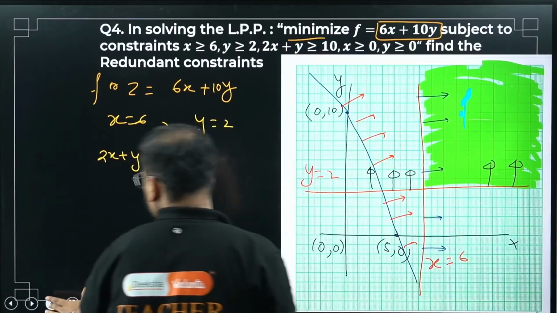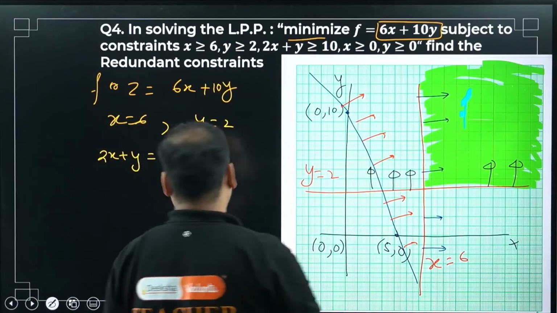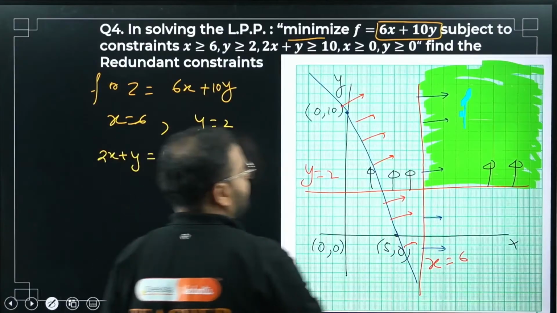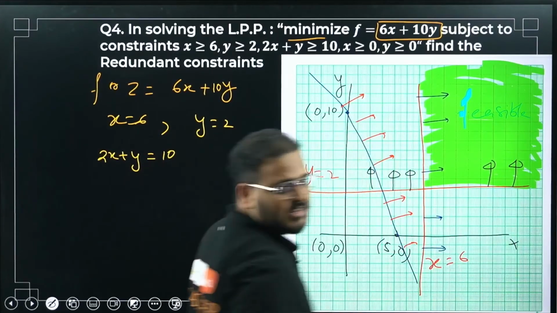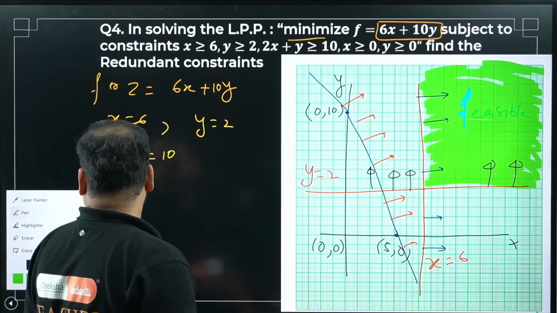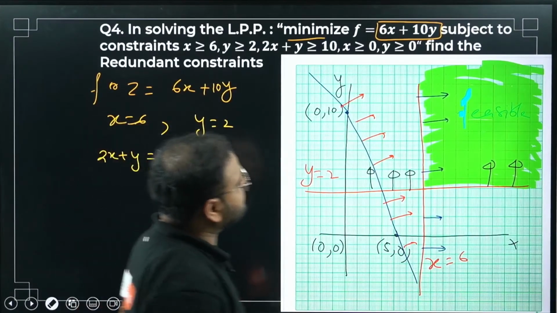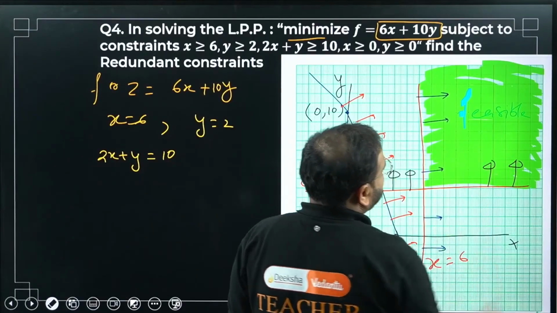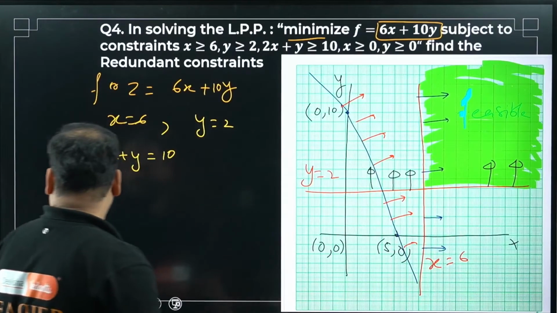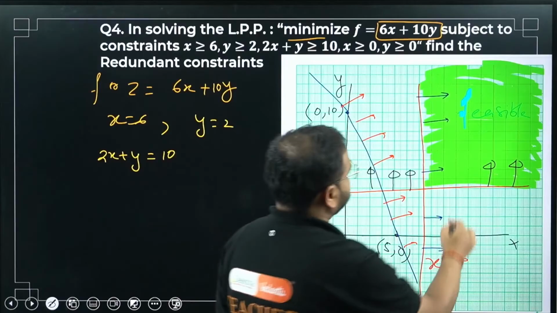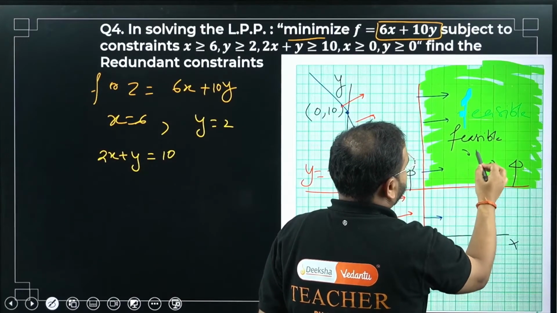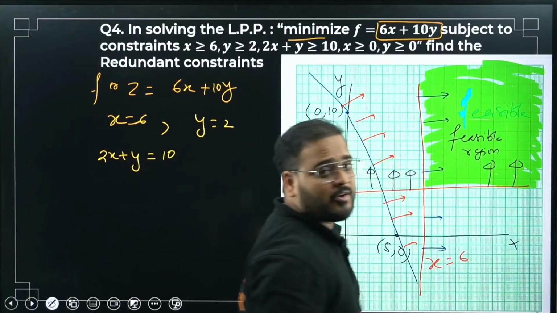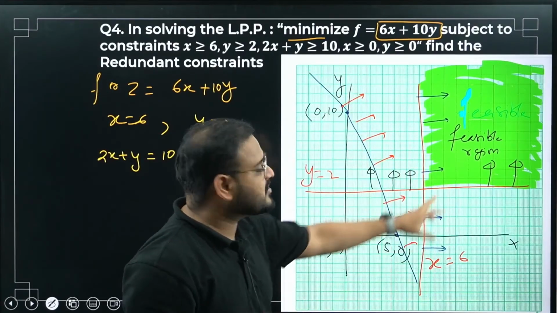I don't think you can see it, right? I cannot erase it. If I erase it, I'll end up erasing everything. So I'll just leave it like that, okay? I'll write with a different color. So this is my feasible region, bacha. Now tell me, does this line affect this region?